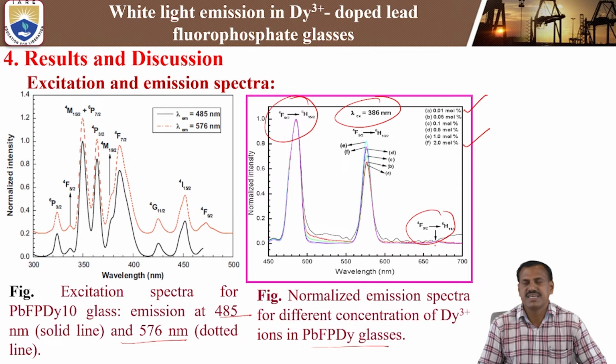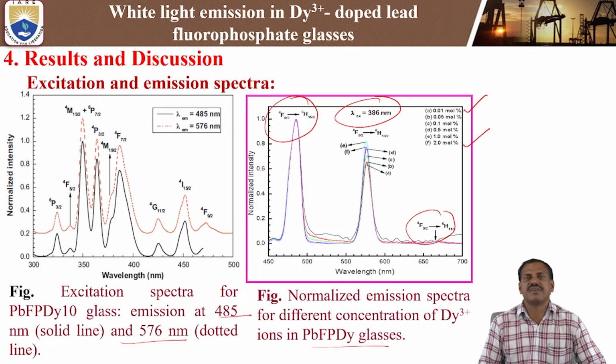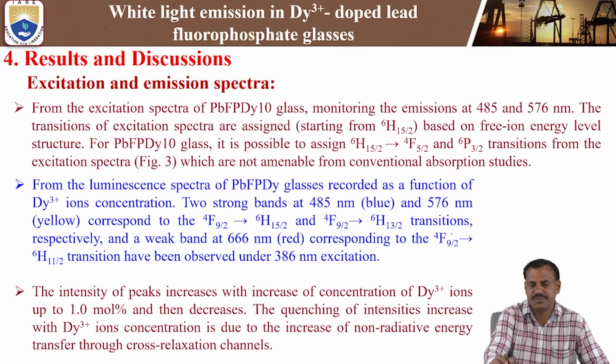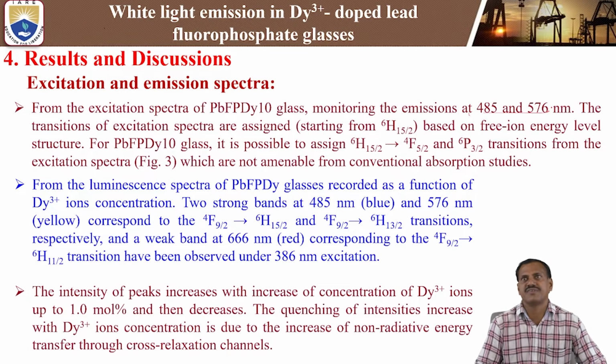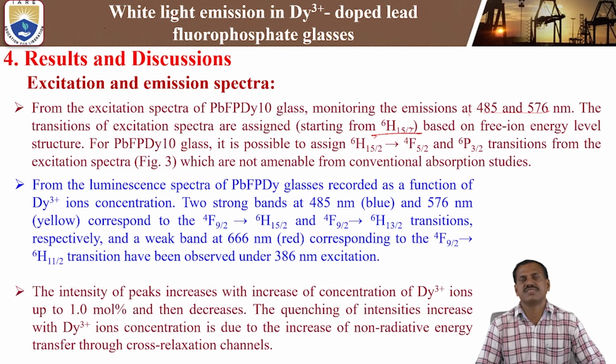That is the 4F9/2 to 6H11/2 transition. These are the different transitions in the emission spectra of the dysprosium 3+ doped lead fluorophosphate glass. So from the excitation and emission, what kind of data are we observing? From the excitation spectra of the lead fluorophosphate glass, monitoring the emission bands at 485 and 576 nanometers, the transitions in the excitation spectra are assigned starting from 6H15/2, that is the ground state.